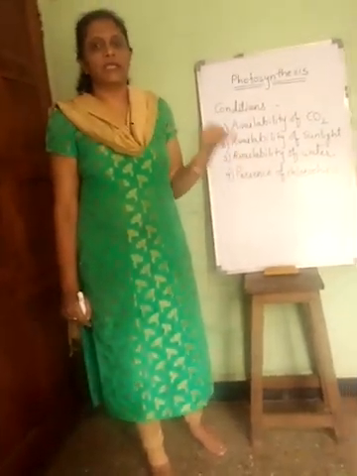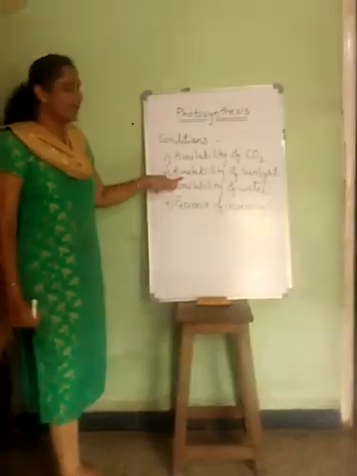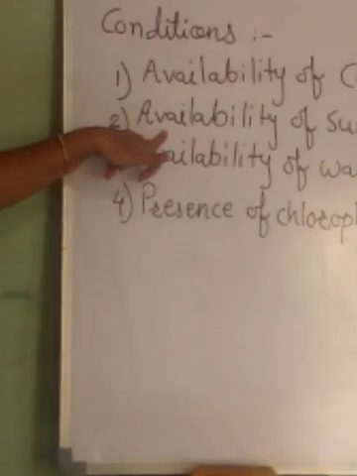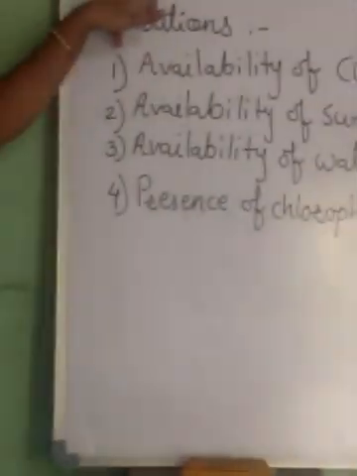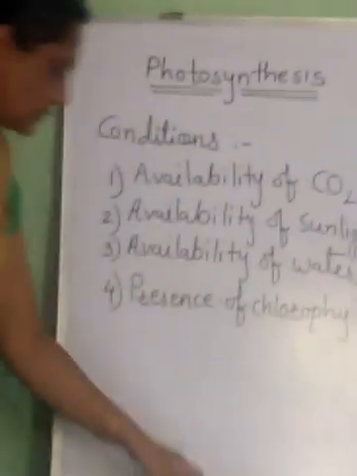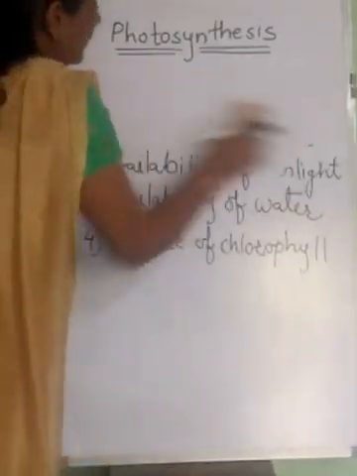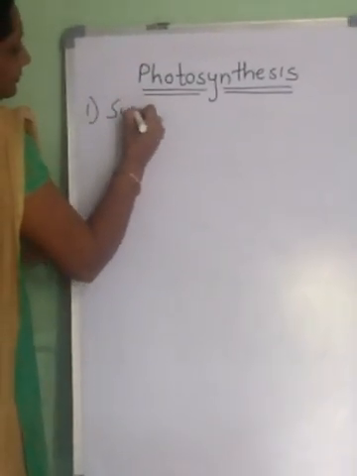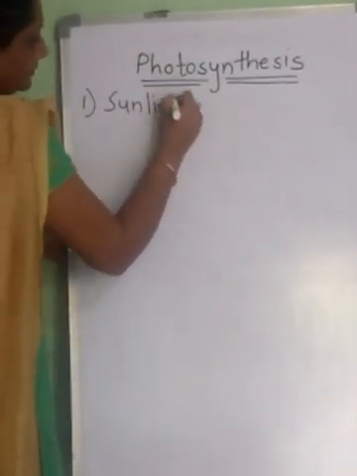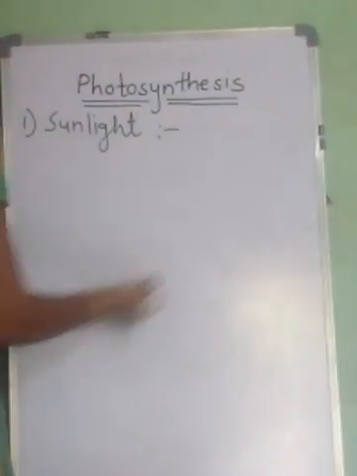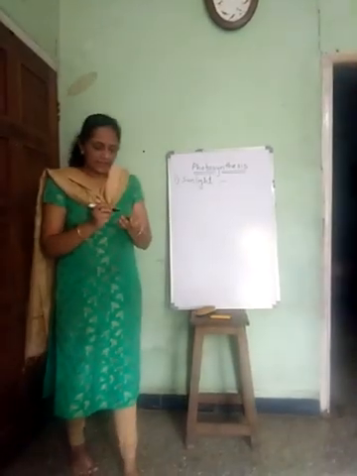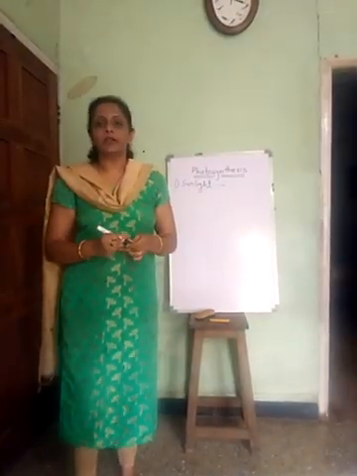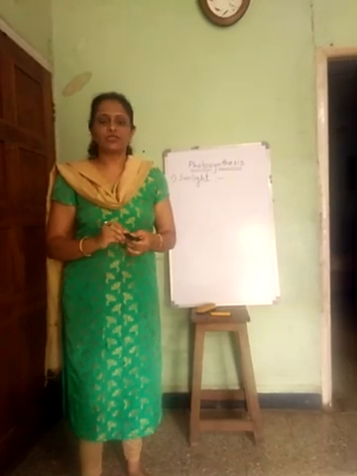So first we will see whether availability of sunlight is important for the process of photosynthesis. So the first experiment we are going to see is availability of sunlight. Whether sunlight is really required for photosynthesis or not.